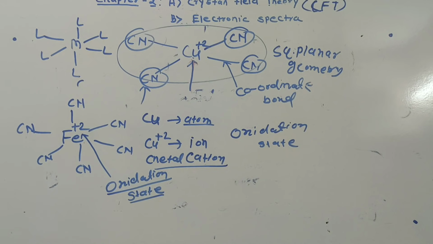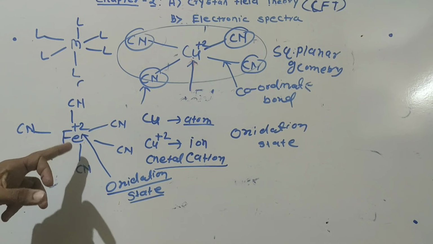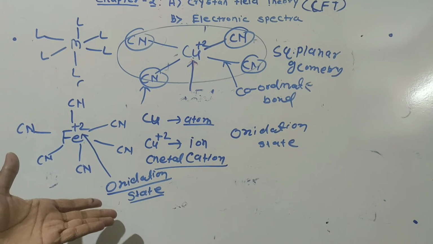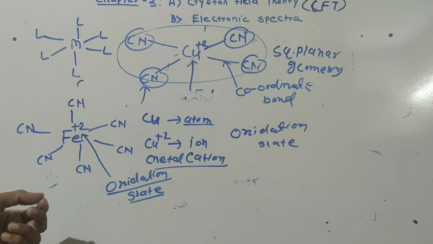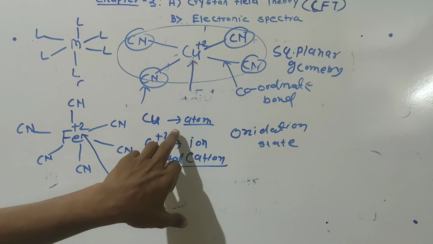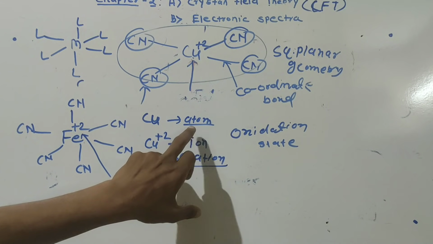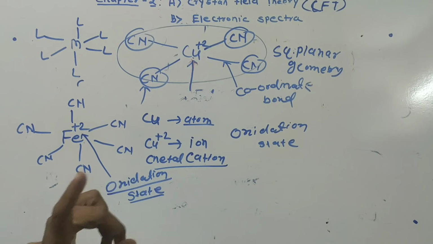Okay. Now, in a coordination compound, the metal atom may be present in +2 oxidation state, or +3 oxidation state, or +1 oxidation state, or sometimes in the form of a neutral atom. No charge on that. So in that case we say that it is a 0 oxidation state.